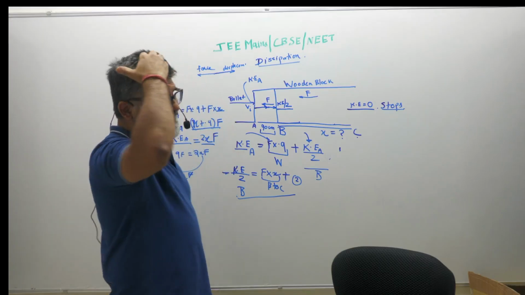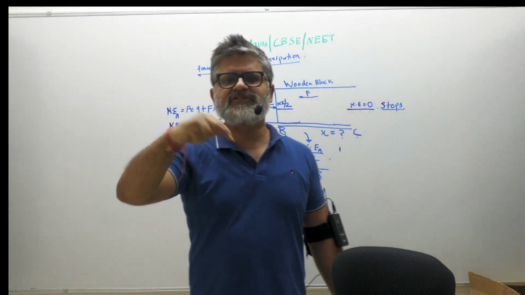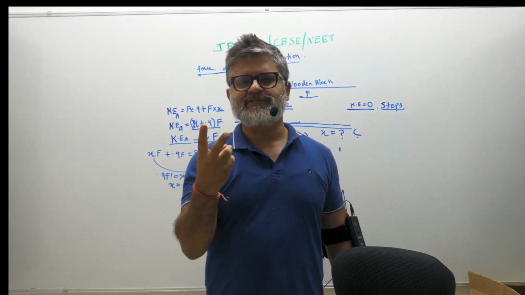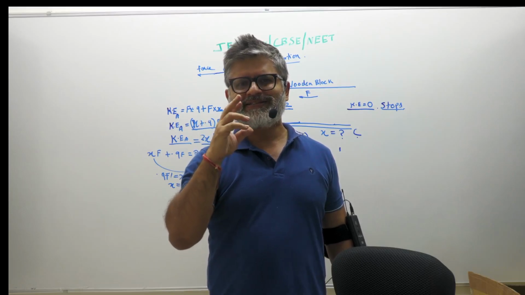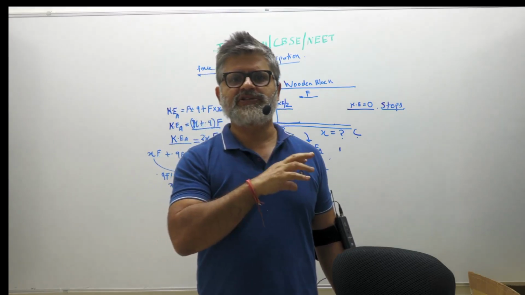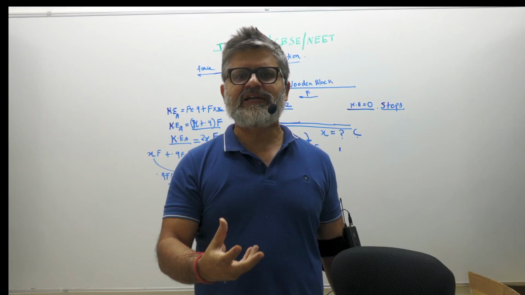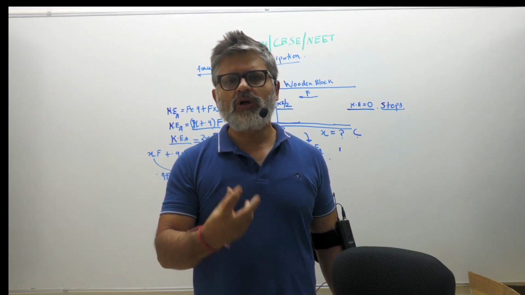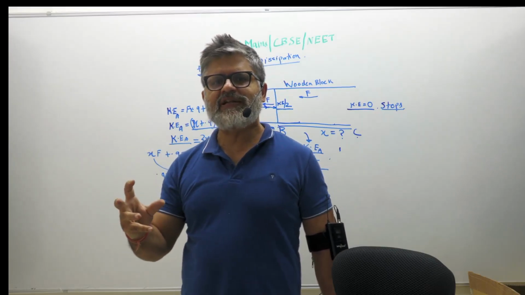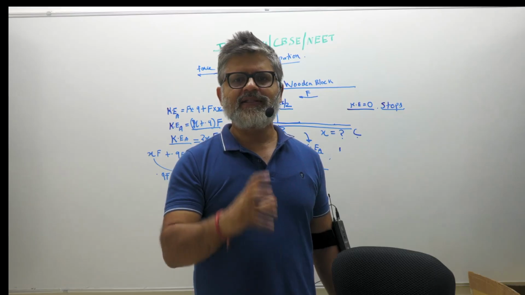So the key takeaway from this video for you is, please study conservative versus non-conservative force, because these two forces decide a lot of questions on work, power, energy. So what type of field is available? Gravitational field is a conservative field. Friction is a non-conservative force. A lot of questions on work, power, energy involve a conservative field, non-conservative field and stuff like that. And that becomes a bit complicated.